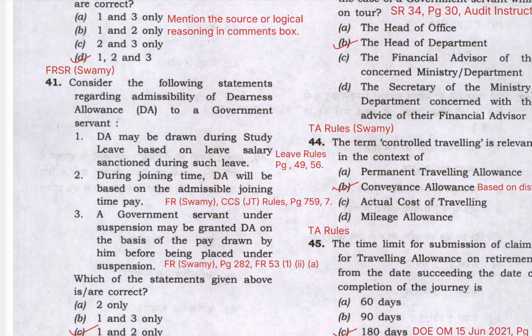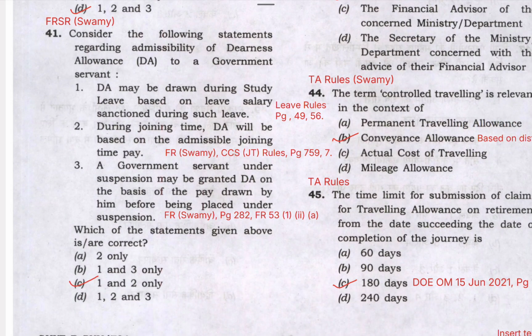Statement 2 says during joining time, DA will be based on admissible joining time pay. So for this you will have to refer fundamental rules given in Swami handbook, and in that we have an appendix with the name Central Civil Services Joining Time Rules. On page 759 in para 7 it has been mentioned that DA will be admissible. So this statement is also correct.